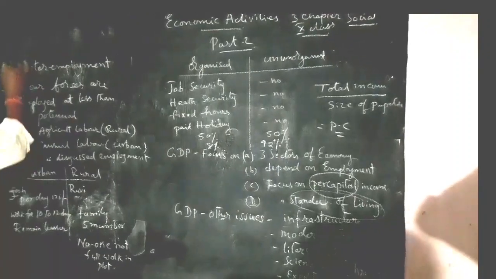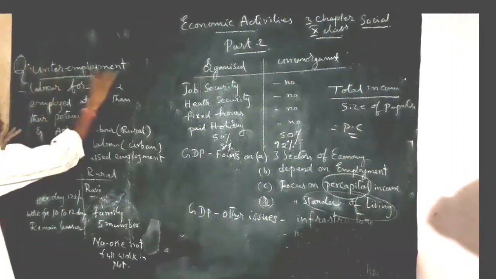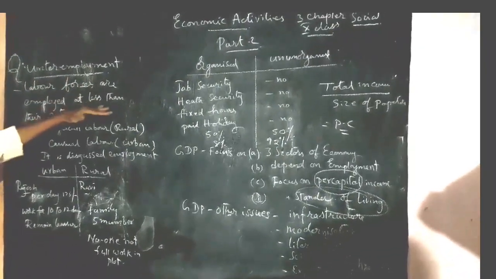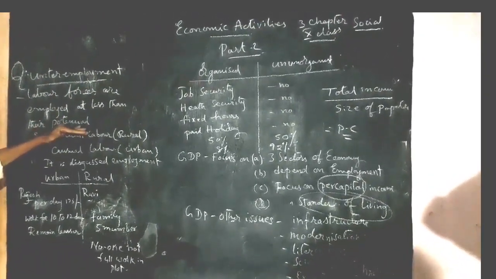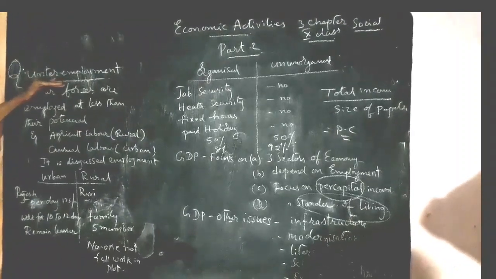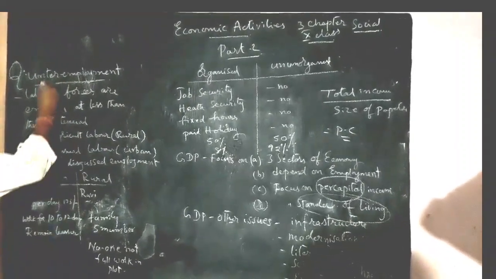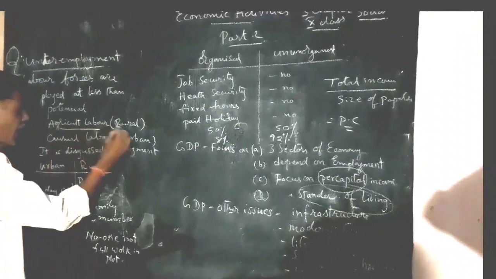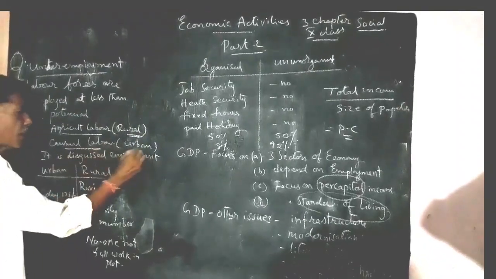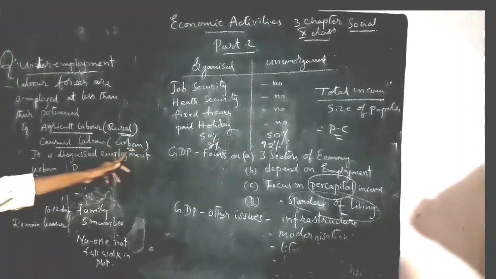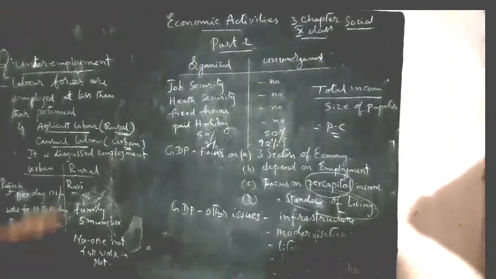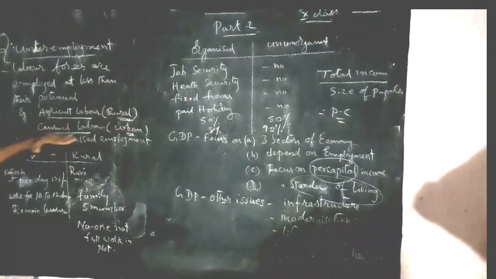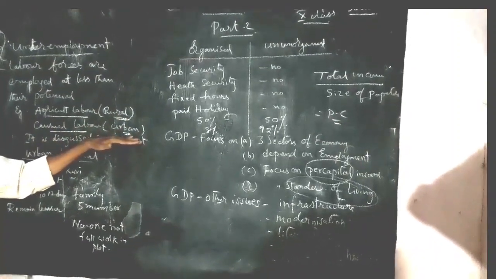Then we should take underemployment. What is the meaning of underemployment? It is one more question. Labor forces are employed at less than their potential. It is underemployment. Examples: agriculture labor in rural areas, casual labor in urban areas. These are the best examples of underemployment, agriculture labor in rural areas and casual labor in urban areas.